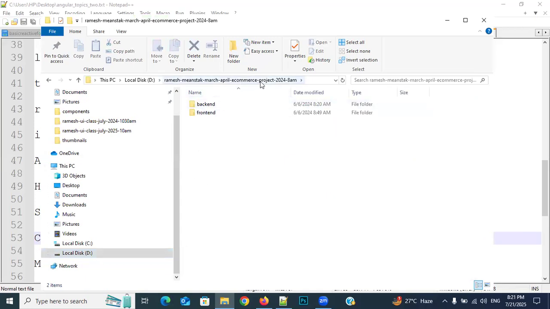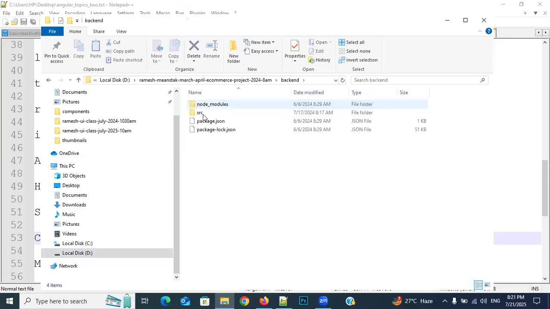See, everybody, the MEAN stack e-commerce project, back end and front end. Back end means MongoDB, Express.js, Node.js related code will be there. Front end means the Angular application. So the back end we need to start first.